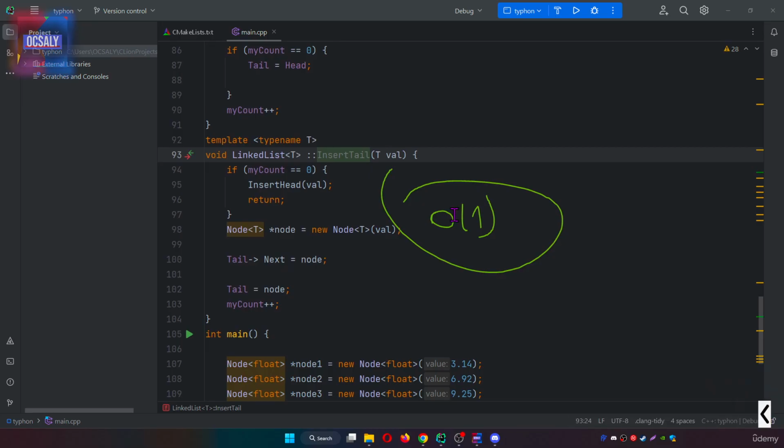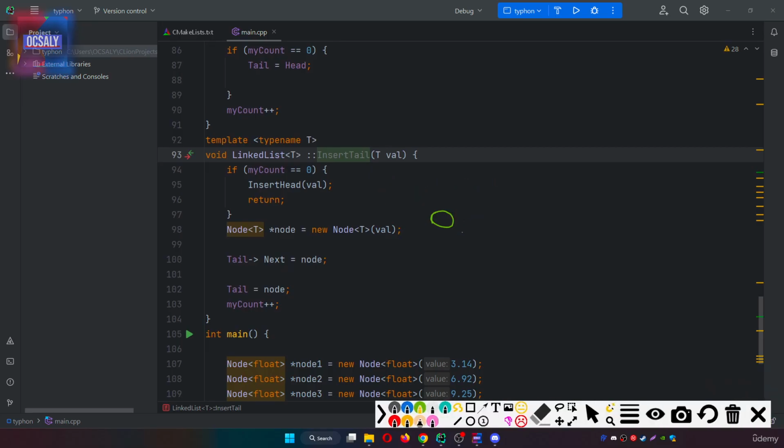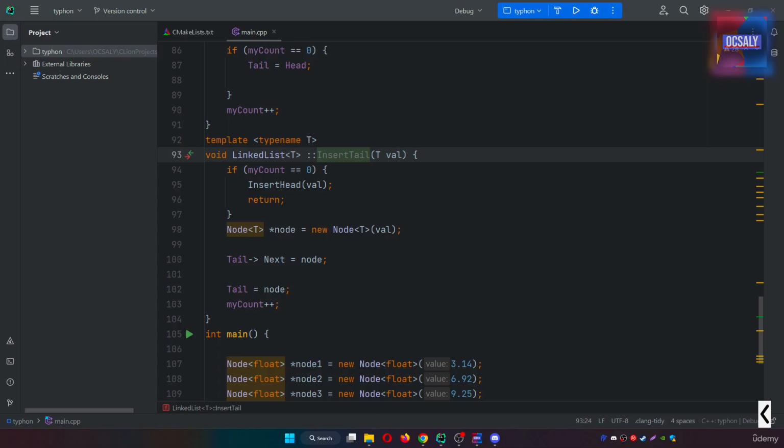So now let's actually create case 4 here, where we need to traverse the elements of the linked list to find two elements between which we want to insert the new element. We will call them previous node and next node. After we find them, we then create a new node, point the next pointer of the previous node to the new node, and then point the next pointer of the new node to the next node. The implementation of the insert operation might be complex here, but after we write our code, you will understand all of this.